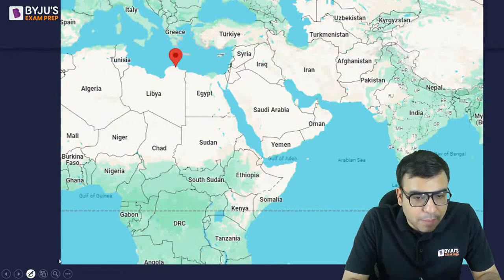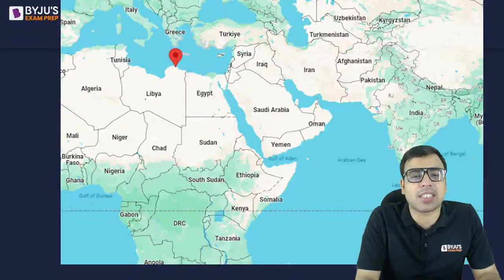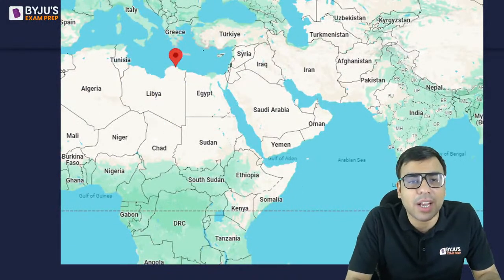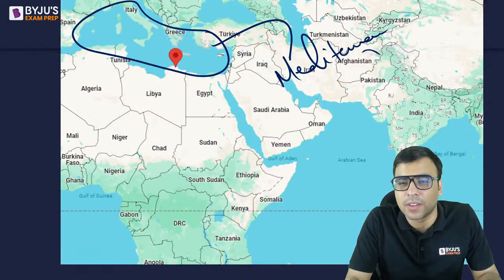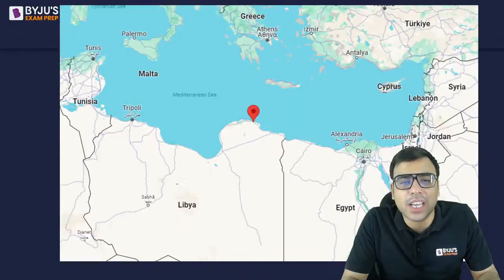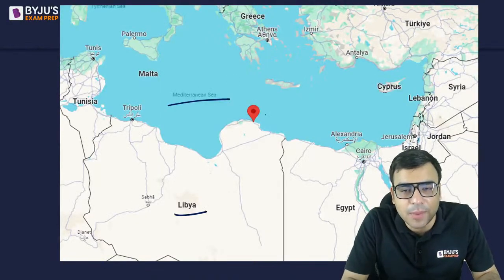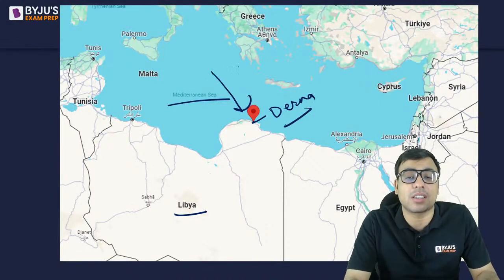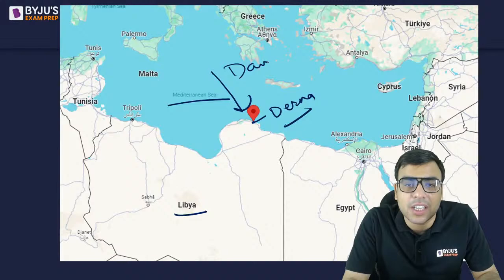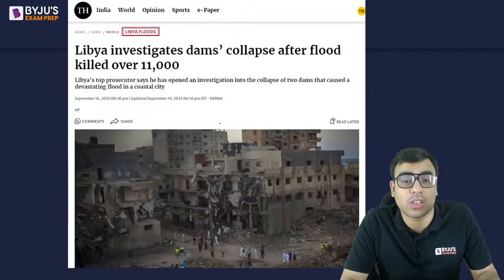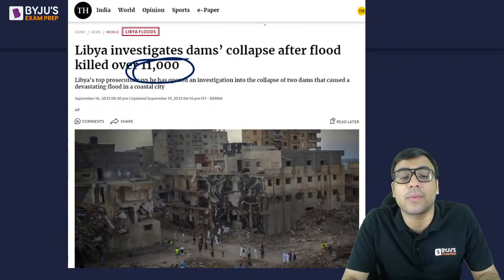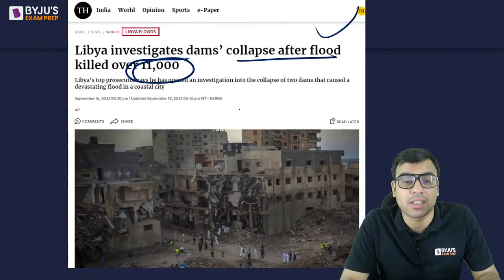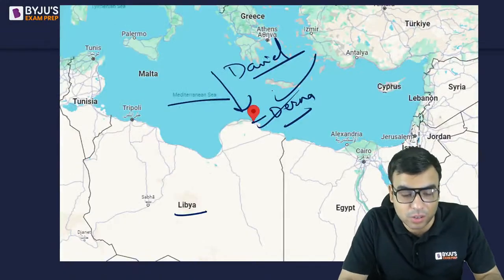Okay, let me show you on the map. So here is India. This is Africa. This is Libya, such a big country. This is the Mediterranean Sea. If you see it carefully, this is the Mediterranean Sea and this is Libya. This is the city of Derna, on the coastal area. Storm Daniel came and hit it, and almost 11,000 people died, which is a huge number. A lot of people died in Derna, so you should know about that.